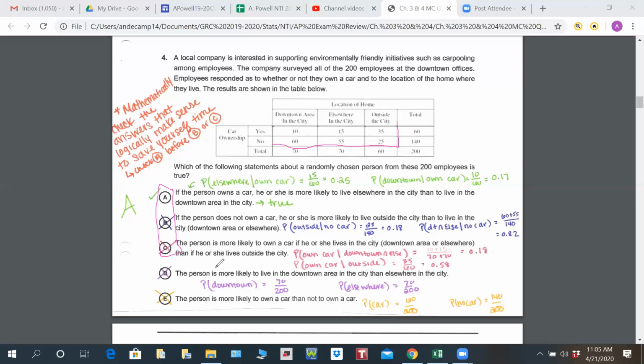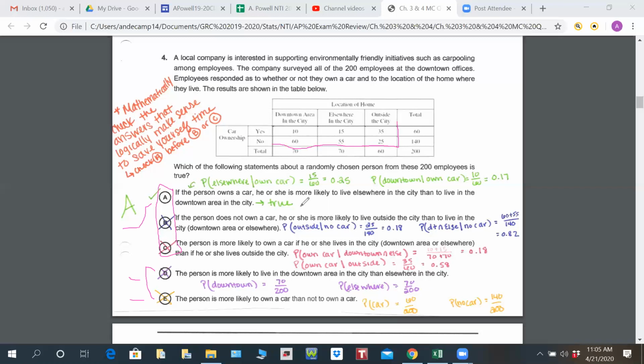Letter D says a person is more likely to live in the downtown area in the city than elsewhere. That's easy to find. I have to do a lot less math for D and E. E says a person is more likely to own a car than to not own a car. So I would check A, D, and E first before I check the other two. And you're trying to see which one is true. So if you're time crunched, you find one that's true and you move on.